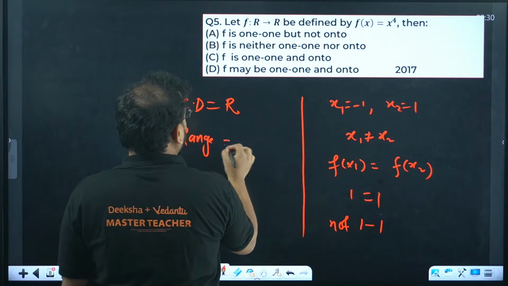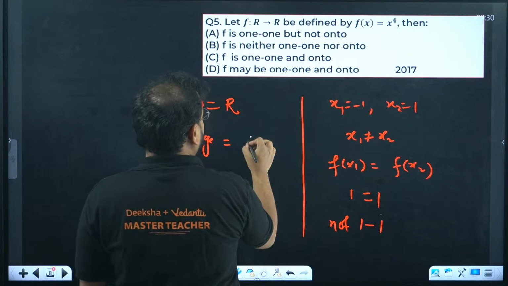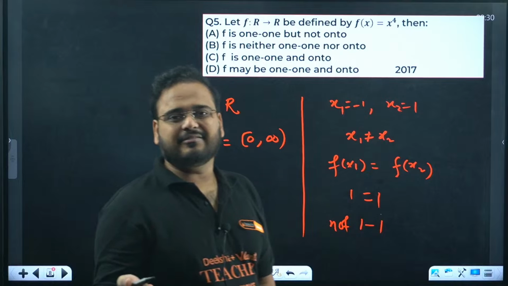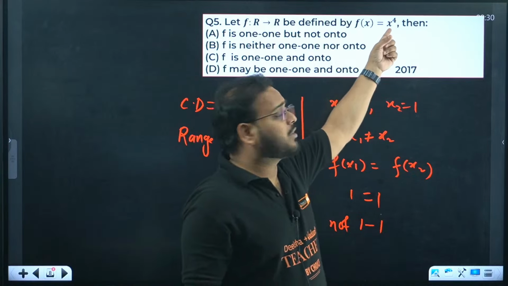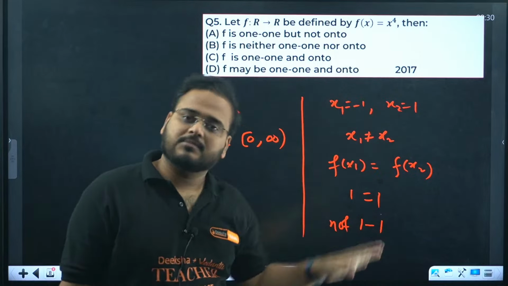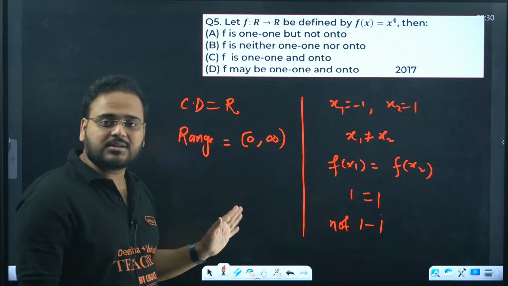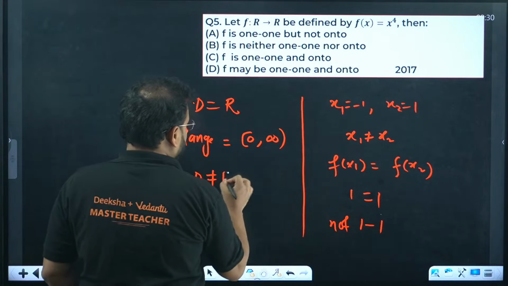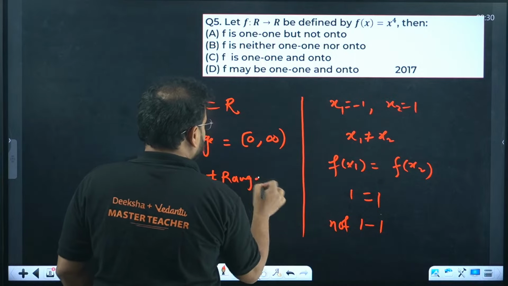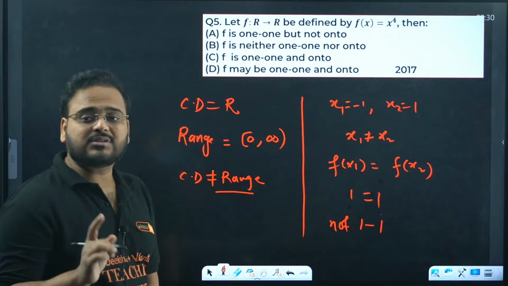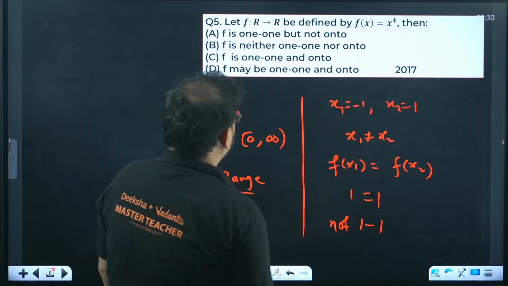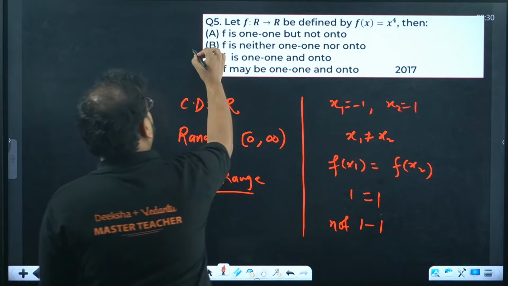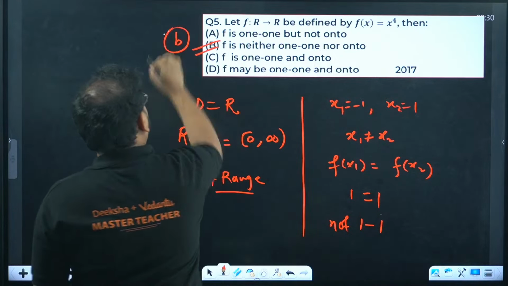For range you'll have what? Only positive values. You'll have from 0 to infinity. The given function will not have any negative value in it. Why? Because x power 4 is there. So all the negative values are gone. So 0 to infinity is your answer. Are they equal? Clearly no. Codomain is not equal to the range. It means the given function is not 1-1, not onto. So option is B. Fifth one is option B.